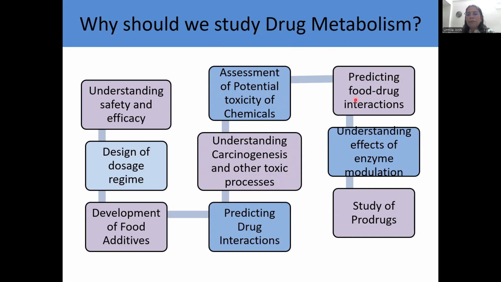Okay. Then predicting food-drug interactions. Then understanding effects of enzyme modulation. Right now, just remember this, because we are going to study this, what is enzyme modulation, and study of prodrugs. I think all of you are aware that prodrugs are the compounds which are inert in nature. They do not have any biological activity of their own, but when they enter the body, they are metabolized and the metabolites are active. Okay, so study of prodrugs requires a good study of drug metabolism.